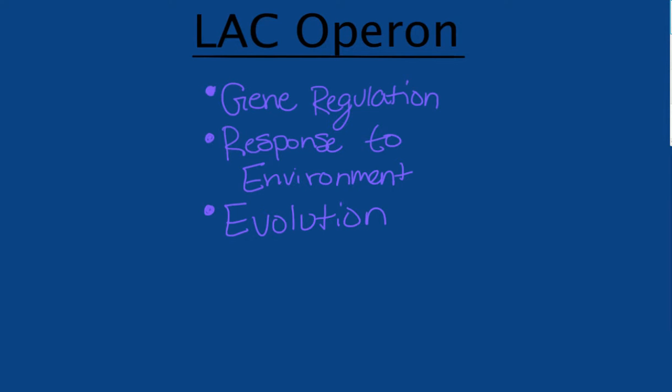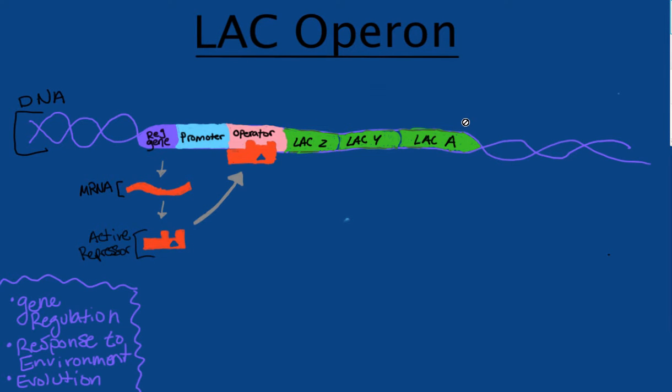for proteins. The LAC operon is the mechanism in E. coli that regulates the genes that code for the specific proteins needed to metabolize lactose sugar. So here we have the LAC operon in a strand of E. coli DNA. This first region of the DNA in purple here is what we call the regulatory gene sequence. Now this codes for the mRNA that codes for a protein called the active repressor, which we'll get into in